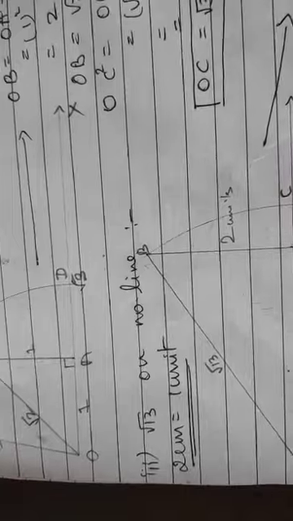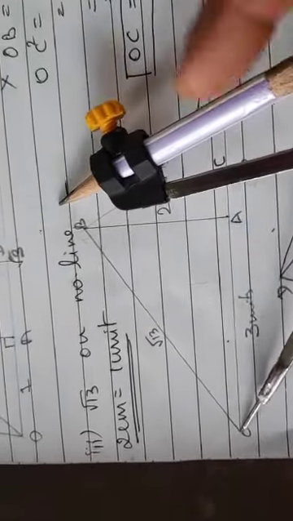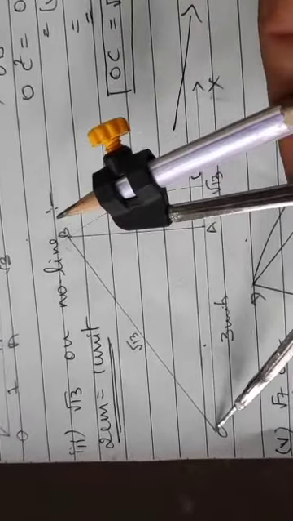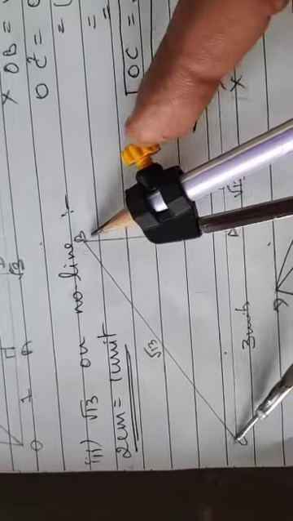Now, how do you mark it on the number line? OB. So what should you do now, children? Yes, stretch your compass from O till B. Okay, I will stretch it a little more. From O till B, a little lesser.